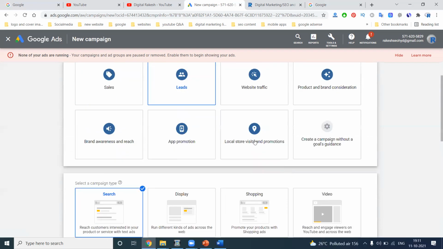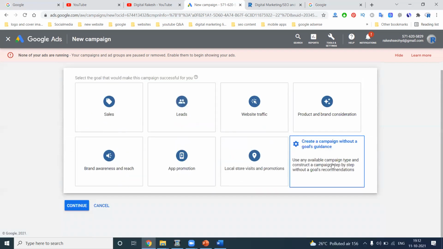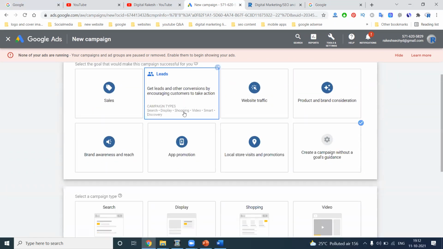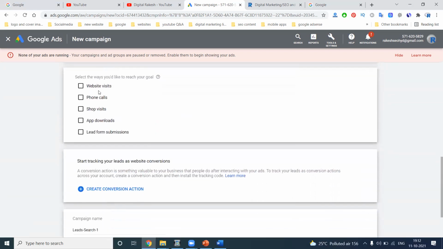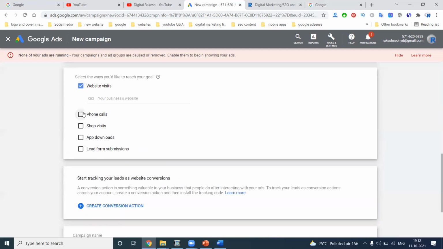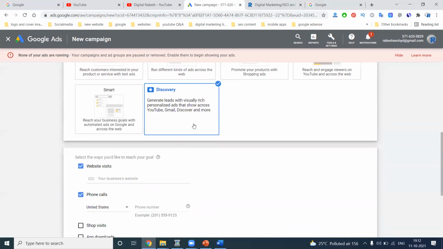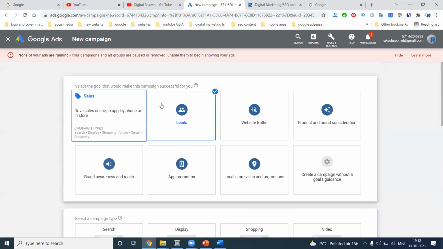Is it clear? Lead is not there. Select it, search. Website visit, phone call, app download. Lead, search: website visit, phone call, shop visit, app download, lead form submission. Whichever you select, there will be two options: phone number adding and website URL adding. Two options are mandatory.